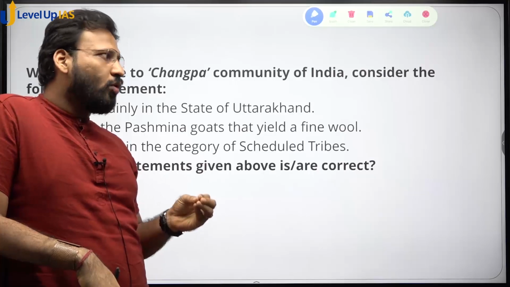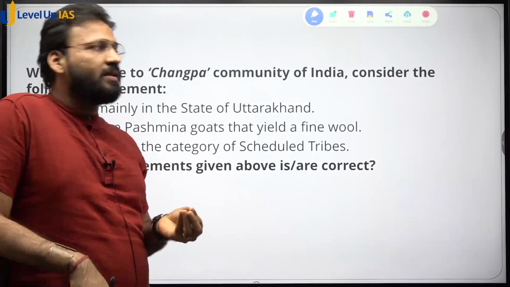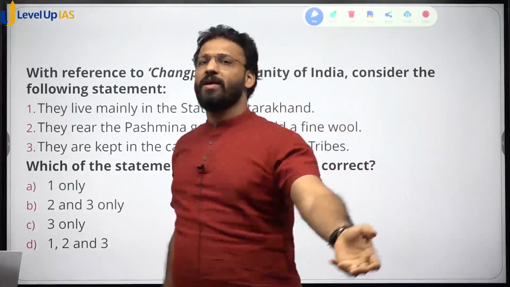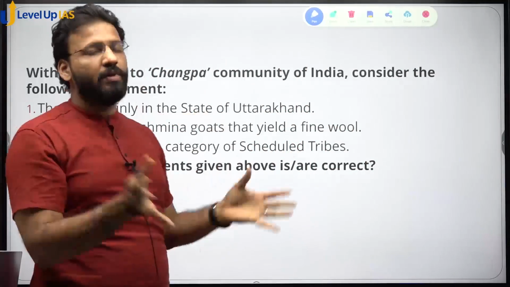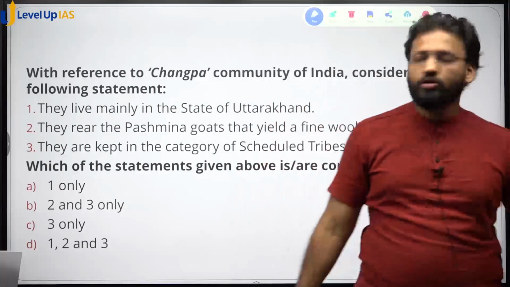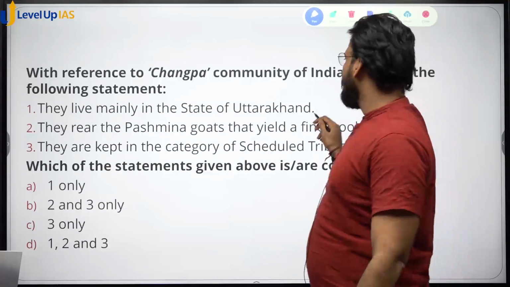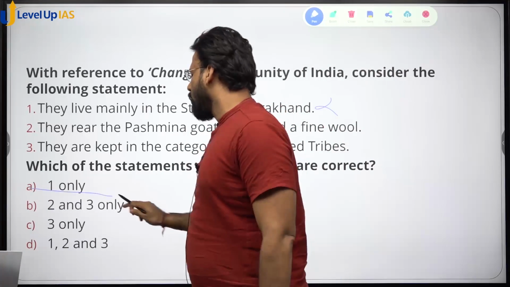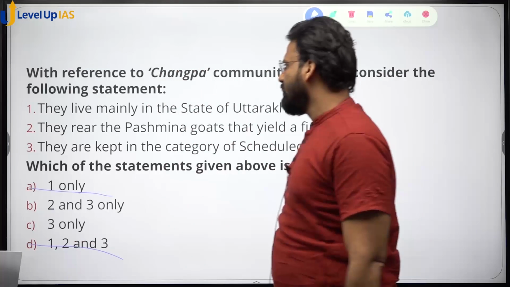When they rear that goat, it gives this wool called pashmina. This wool is sold to the Kashmir Valley, and in Kashmir Valley, these people make pashmina shawls out of pashmina wool. Okay, so they live mainly in the state of Uttarakhand. Wrong. So statement 1 is wrong, so option A and D are eliminated.